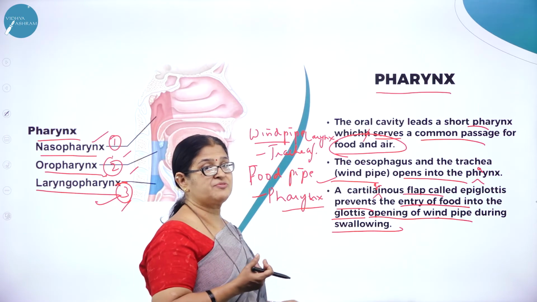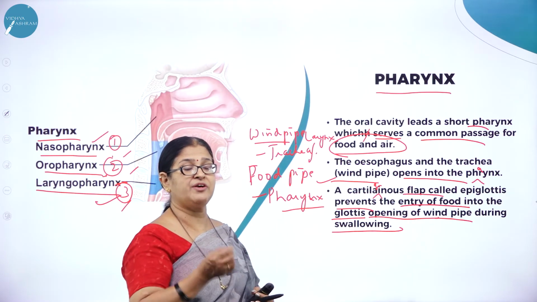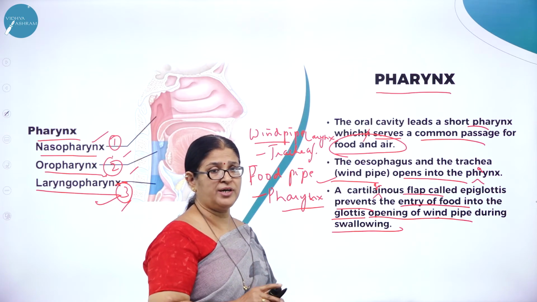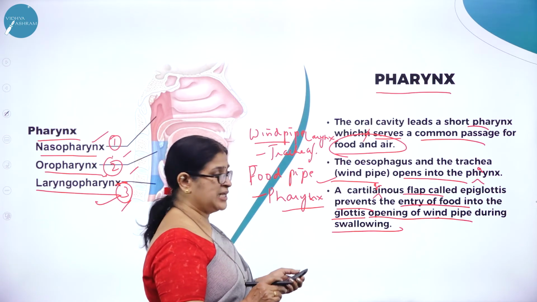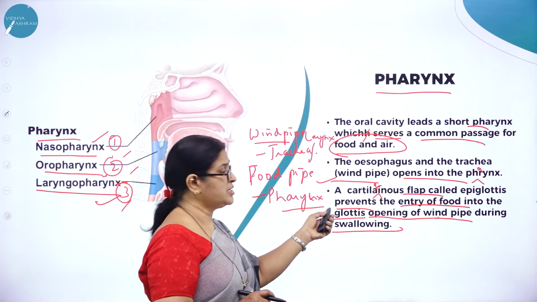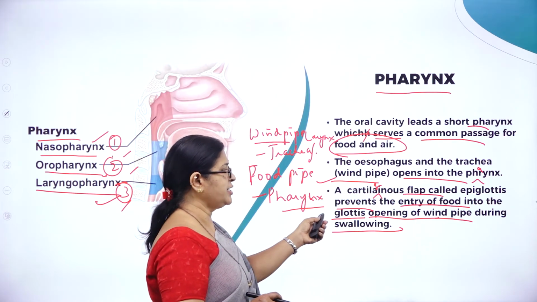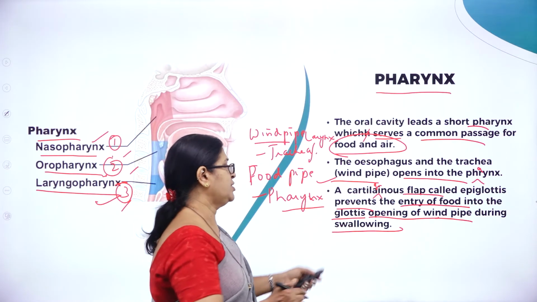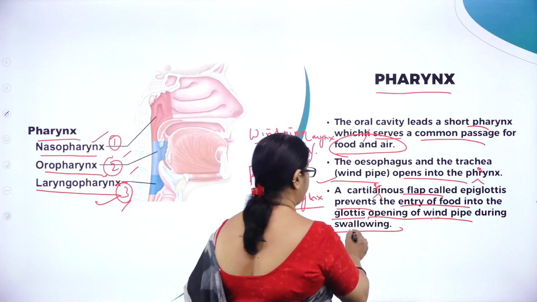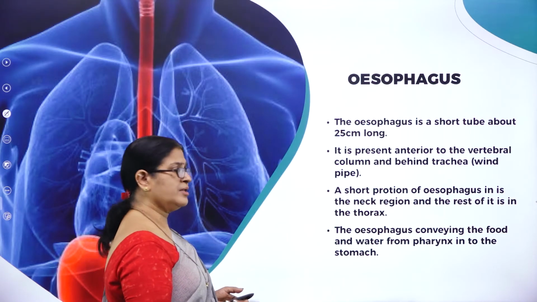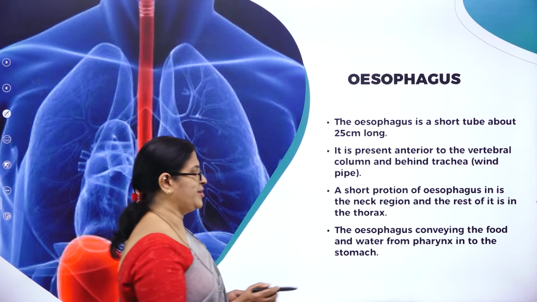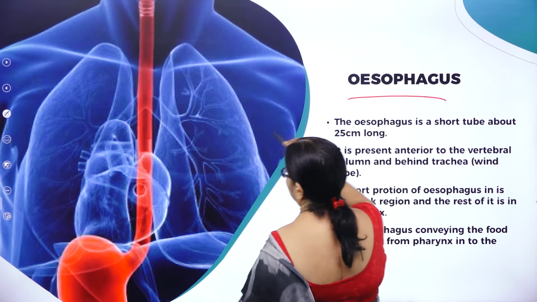The epiglottis is made up of a small soft tissue. The cartilaginous flap called epiglottis prevents the entry of food into the glottis, the opening of the windpipe, during swallowing. Moving on to the next very important part of the digestive system called esophagus.